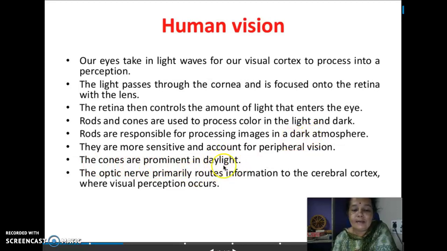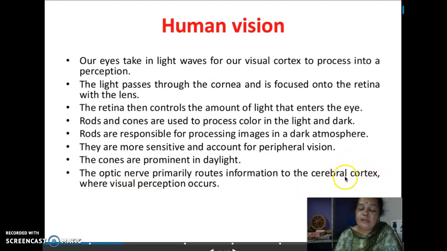In dark atmosphere, in night, rods. In daylight, cones. The optic nerve primarily routes information to cerebral cortex, part of the brain, where visual perception occurs. So visual perception finally is going to happen in the part of the brain referred as cerebral cortex.